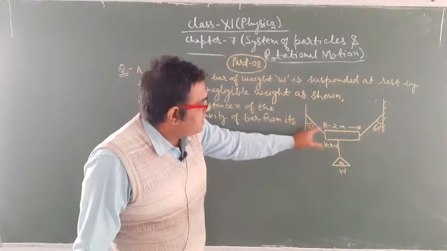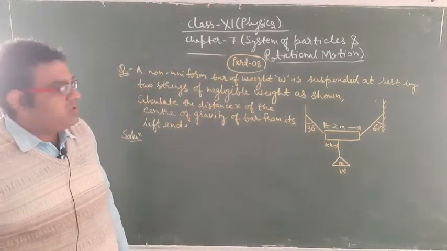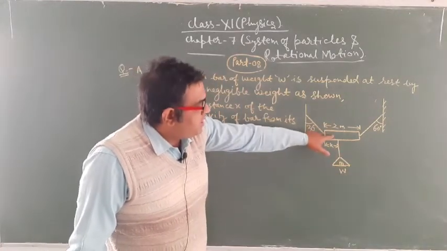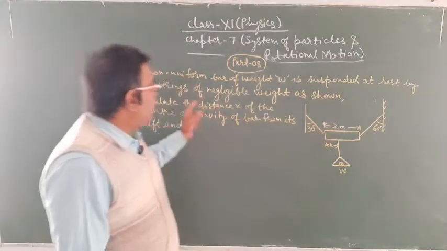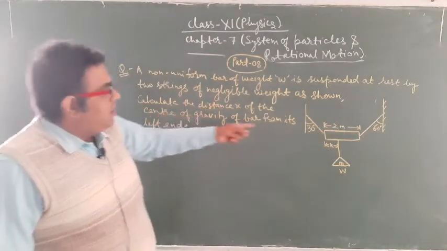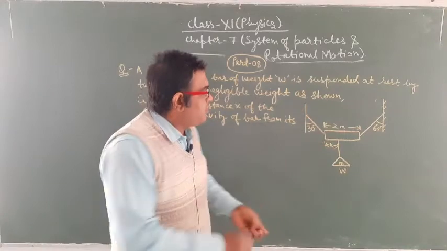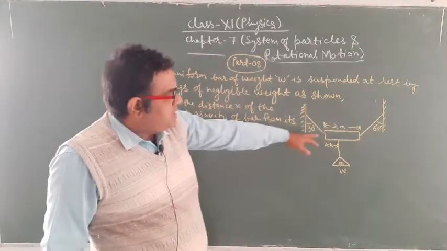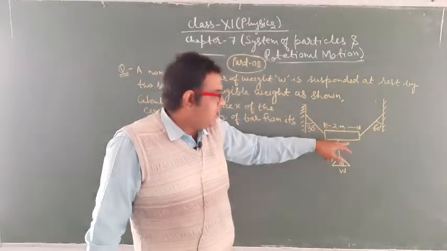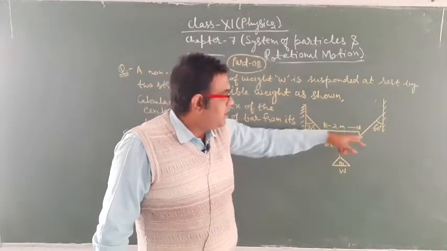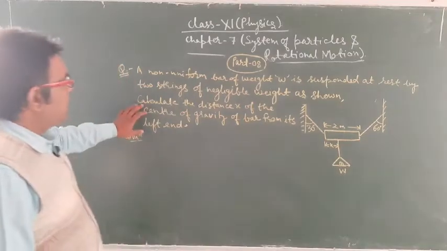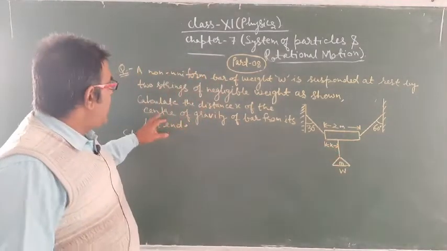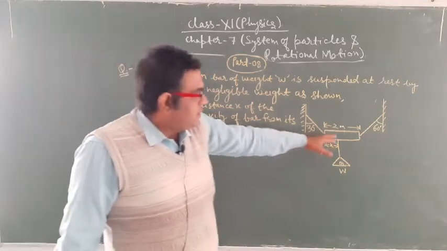With these two strings a non-uniform bar of 2 meter length is suspended from two rigid supports, making angles of 30 degree and 60 degree. You have to find the distance x of the center of gravity.